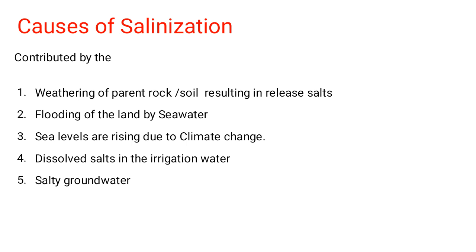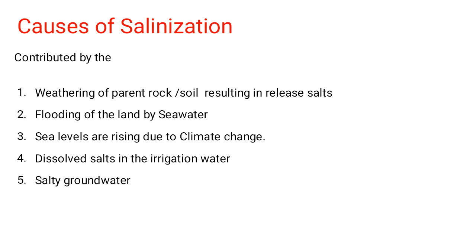Similarly, because of tidal variations, that is one thing, and in coastal areas we may have some activity like engineering activity going on, that again could accelerate this. And then sea levels are rising due to climate change.